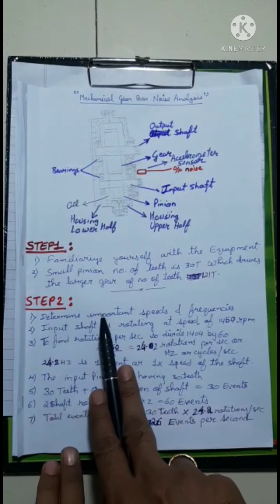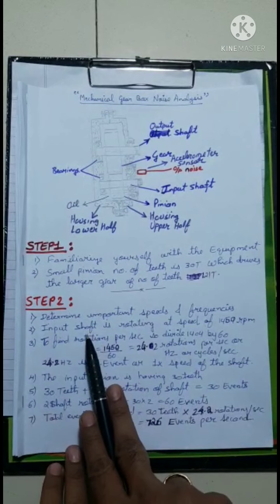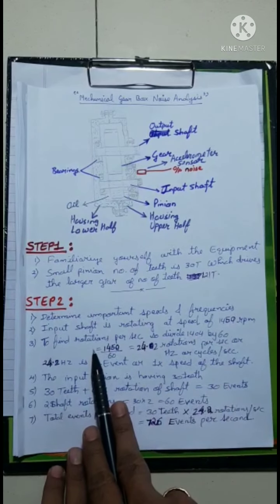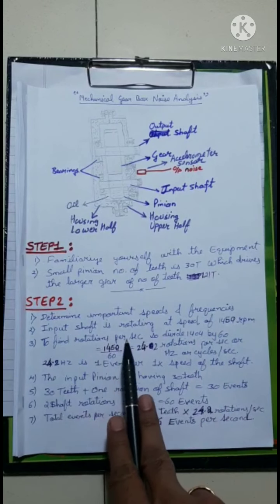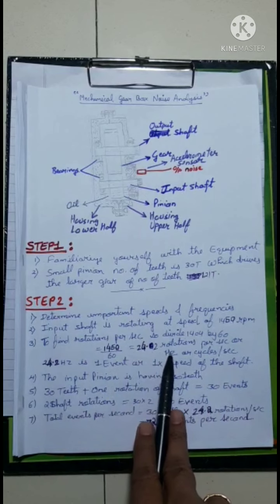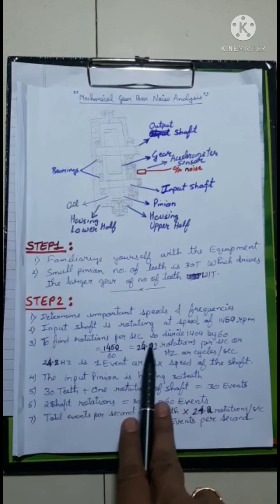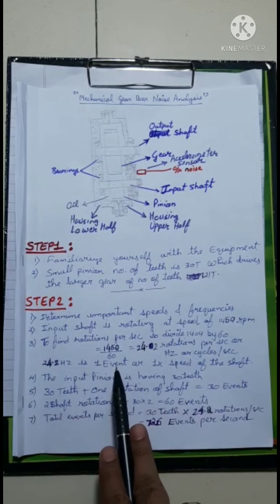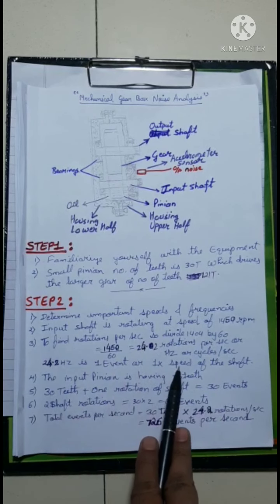We have to determine the important speeds and frequencies. The input shaft is rotating at 1450 rpm, and to find the rotation per second, we have to divide by 60, so it comes to around 24.2 rotations per second. It is also called 24.2 hertz, or 1 event, or 1 times the speed of the shaft.